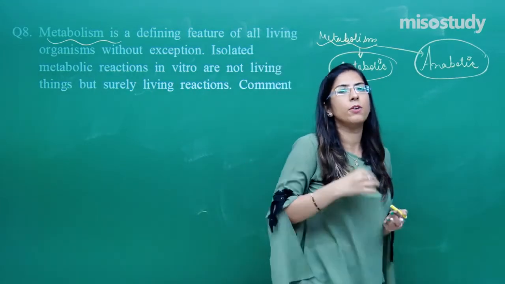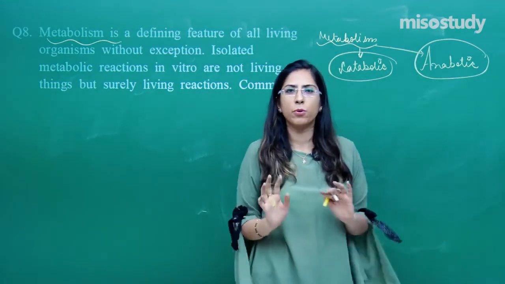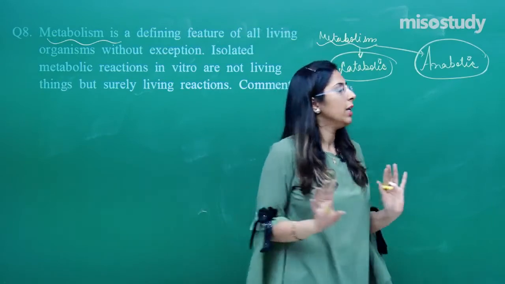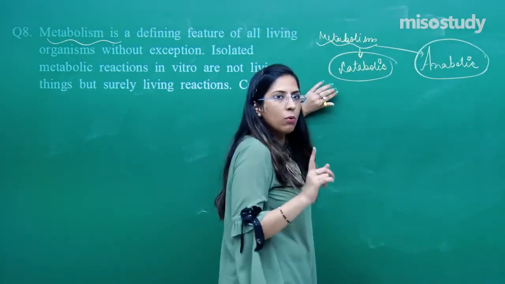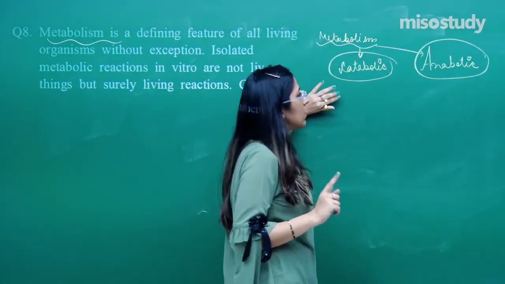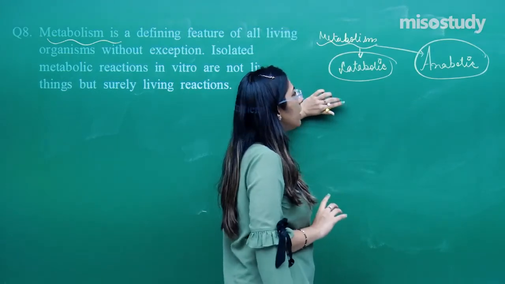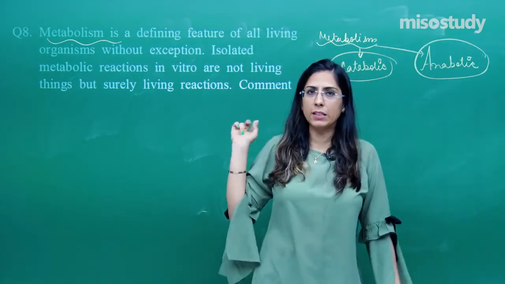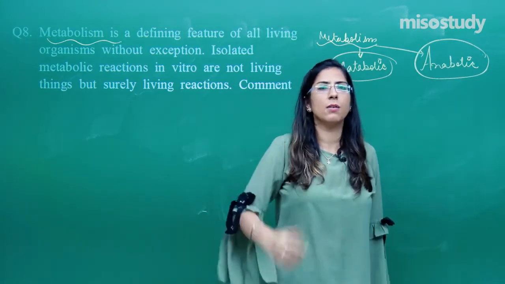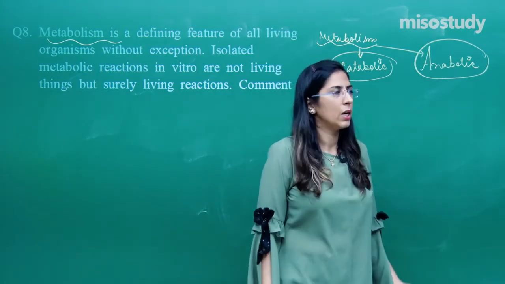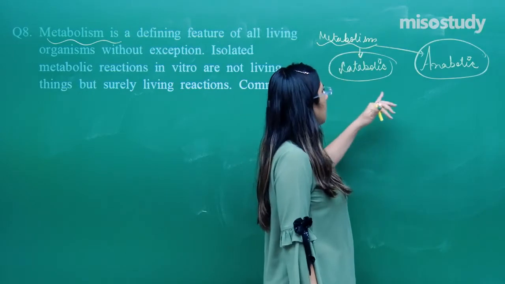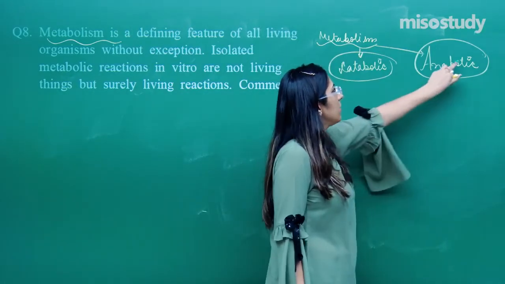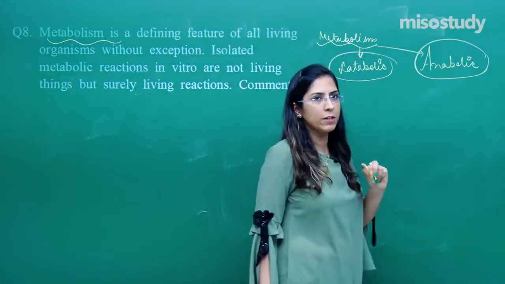Energy is important for sustenance, for the various life processes that we have already studied. If you are attempting such a question, first of all you have to explain this metabolism, along with the definition which we completed a few questions back when I was discussing the features of living organisms. Along with this, you have to explain catabolism and anabolism.